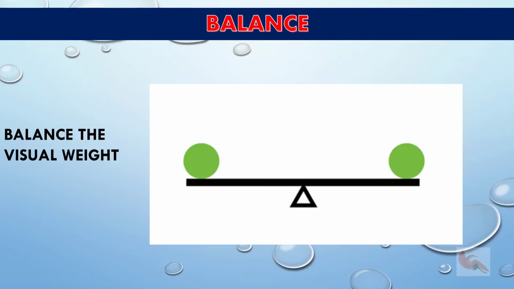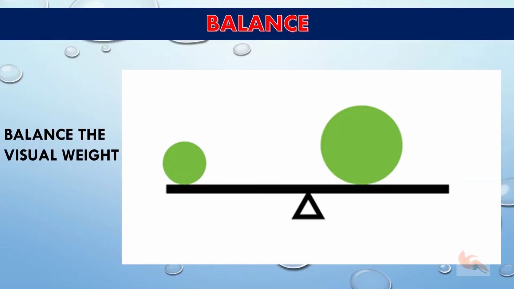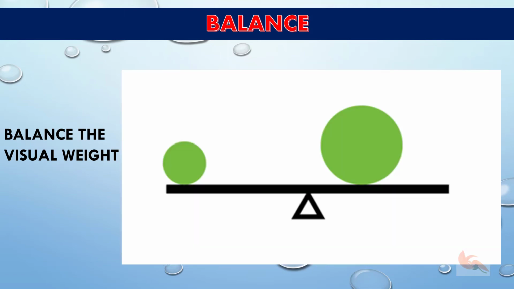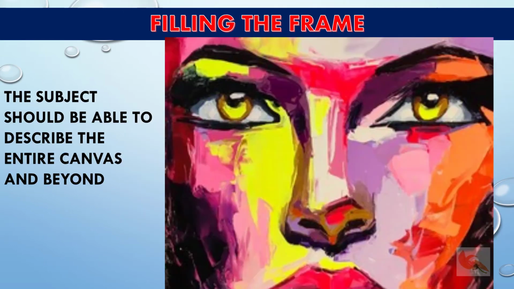Balance in your painting is all about the visual weight. Just as you can balance physical weights on a set of scales or a seesaw, you can also balance visual weights on your artwork. Balancing your composition is not an exact science. Keep the seesaw analogy in your mind as you construct your drawing and painting.